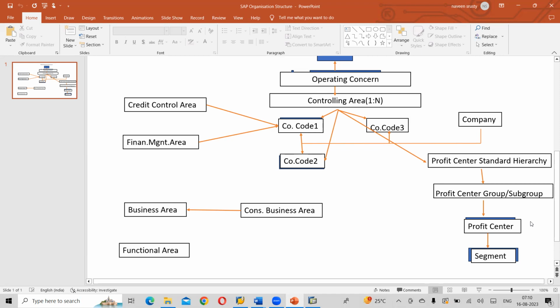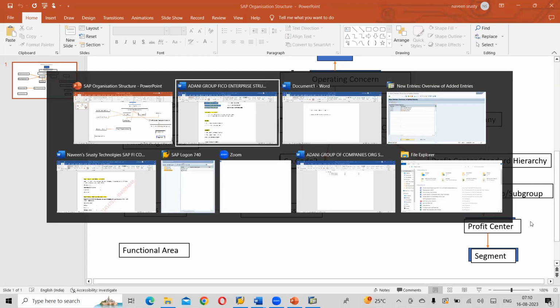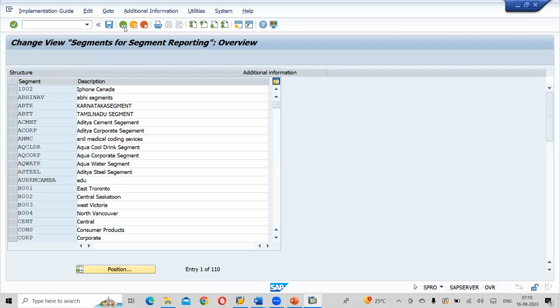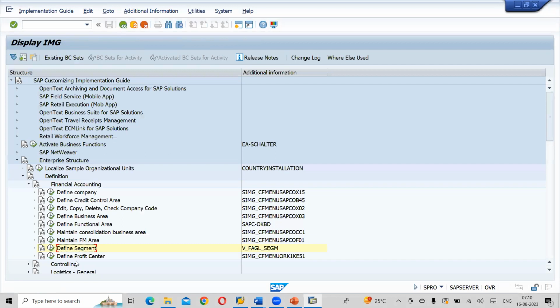This is the last step in our definition part. We have done the definition of a company, credit control area, company codes, business area, functional area, consolidation business area, FM area.